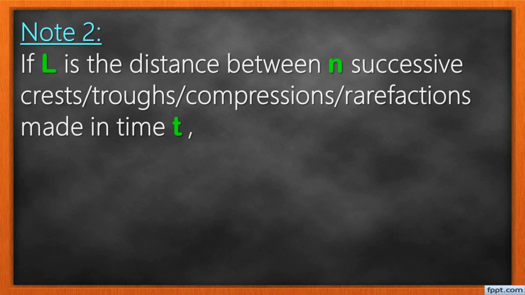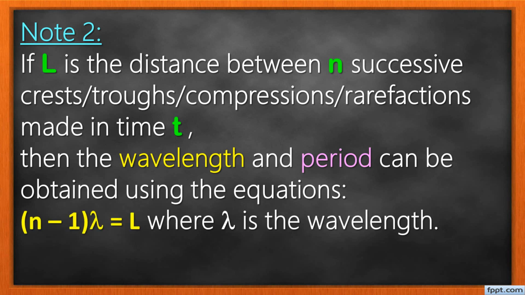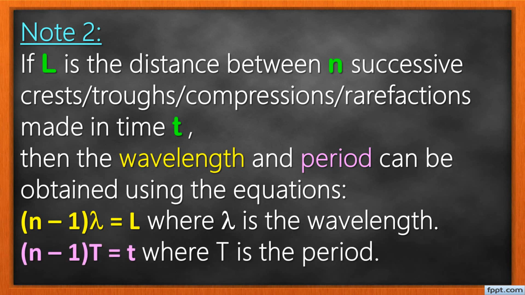Now note number 2. If L is the distance between any successive crests or troughs or compressions or rarefactions made in t seconds, then the wavelength and period can be obtained using the equations (n − 1)λ = L and (n − 1)T = t.